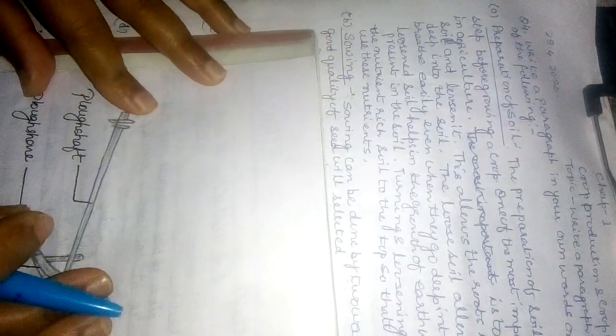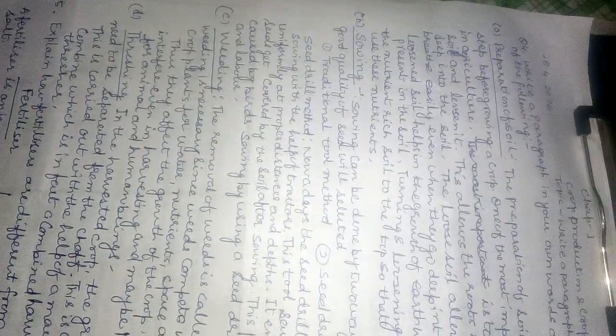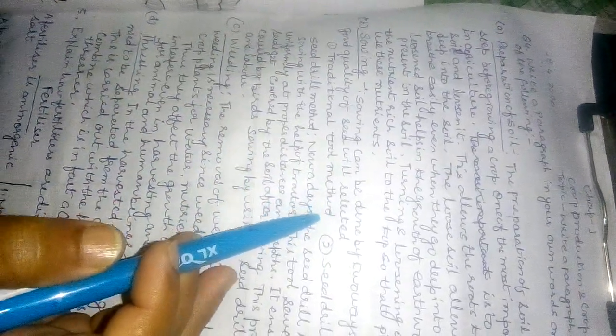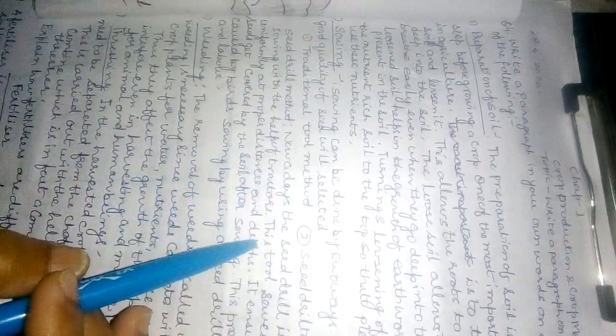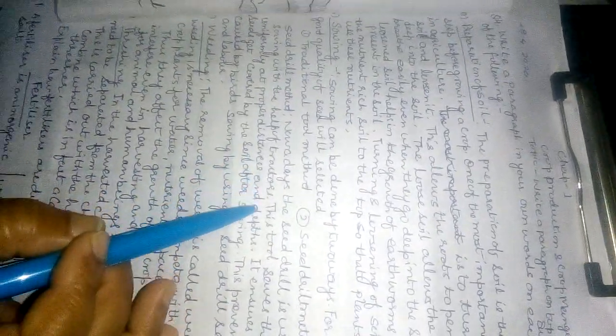Next, sowing. Sowing can be done in two ways. For sowing, good quality seed will be selected. Sowing can be done by two methods: the traditional tool method and the seed drill method. Seed drill method: nowadays the seed drill is used for sowing with the help of tractors.